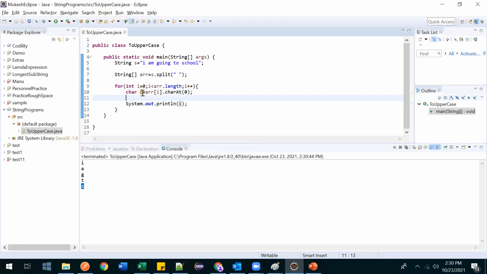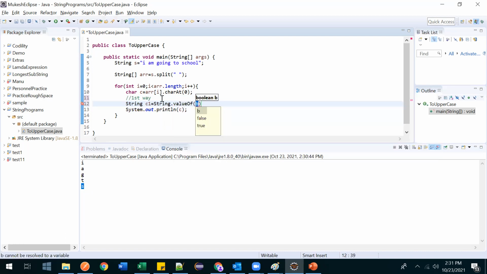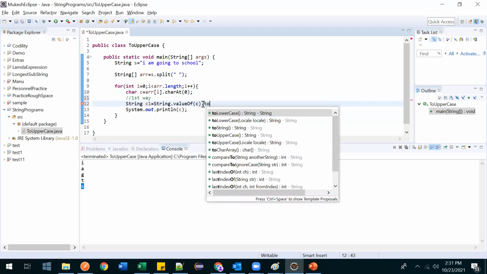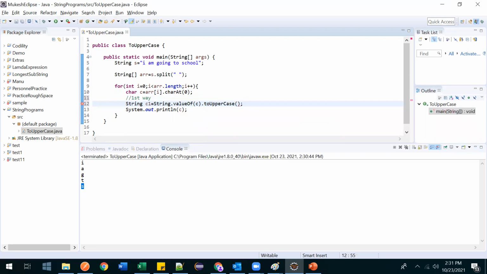Now we have to convert this to uppercase, right? There are two ways here, and I'll tell both the ways. This is the first way. We can do String c1 is equal to String dot valueOf c. If you pass c, it will get converted into a string. Now in String we have the method toUpperCase. If you write like this, it will get converted into uppercase.